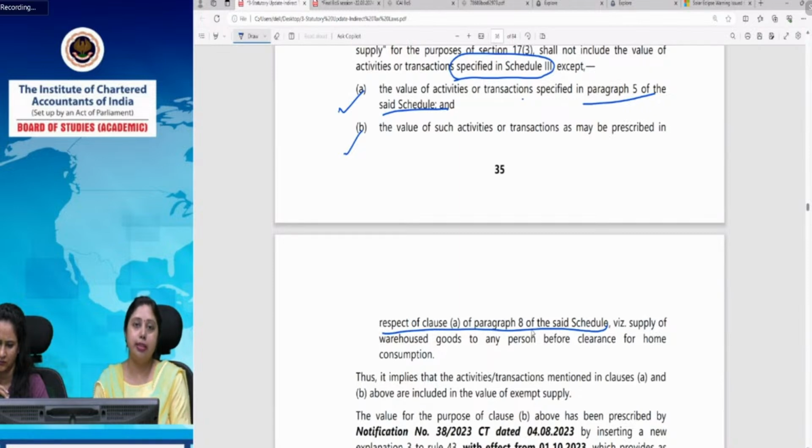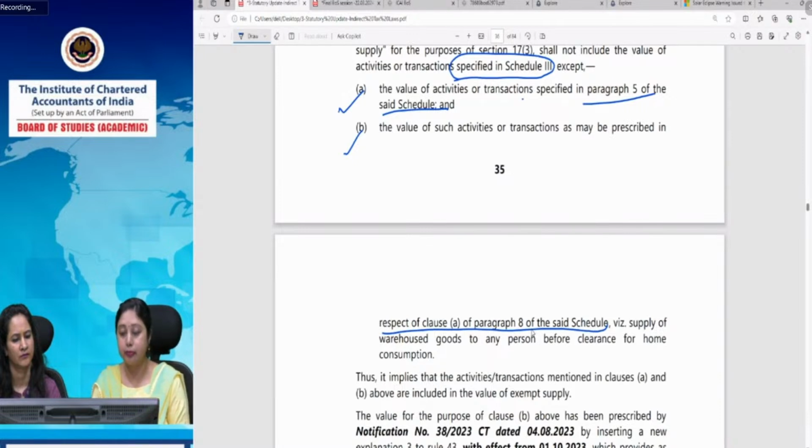Now, this is covered in Schedule 3. That means this is not a supply per se. It becomes a supply when that person removes the goods from the warehouse and has to pay GST. So in that intermediate sale transaction in the warehouse, where I imported the goods and sold them to person A, this transaction of my transferring the warehouse goods to someone is not a supply. It is covered in Schedule 3.